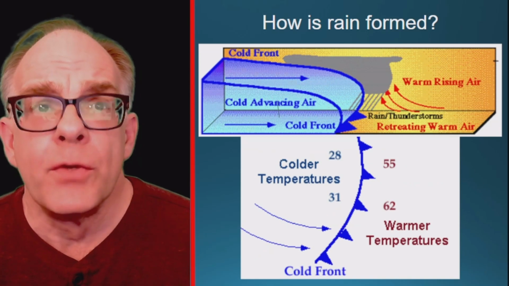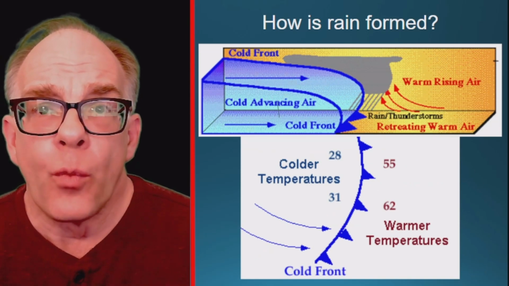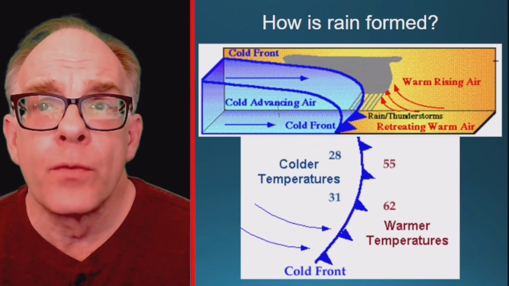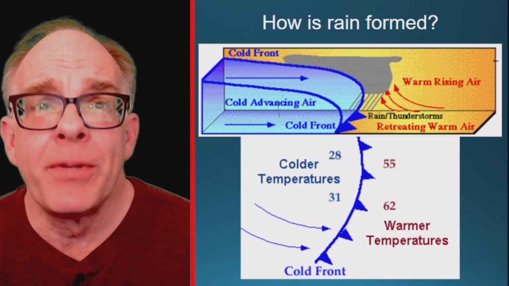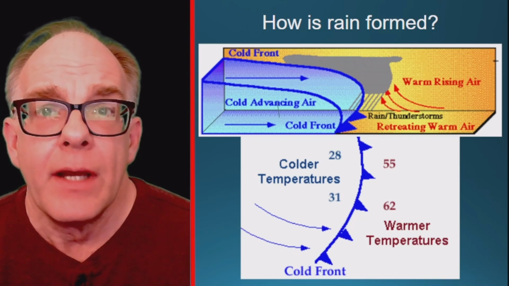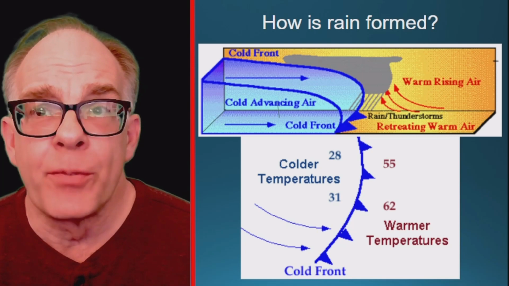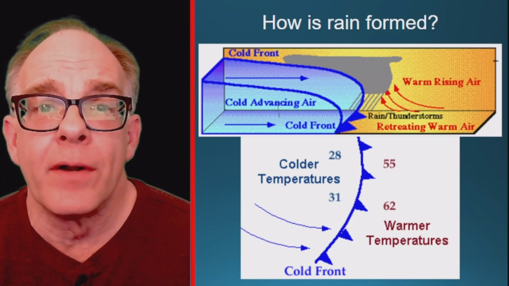When a cold front moves into an area of warm air, it slides under the warm air. The warm, moist air is again forced upward where it cools. Water condenses, clouds form, and precipitation falls as the warm air is pushed up and away. On weather maps, the cold front is represented by a blue line with triangles showing the direction the cold air is moving.